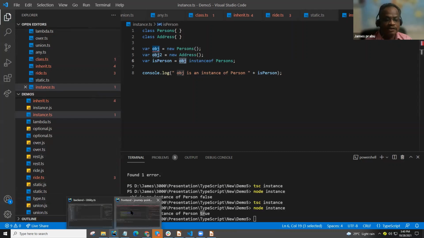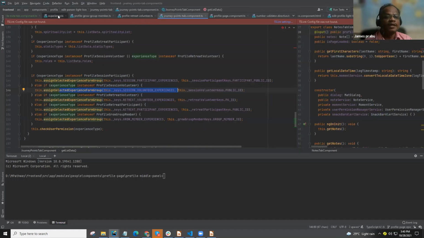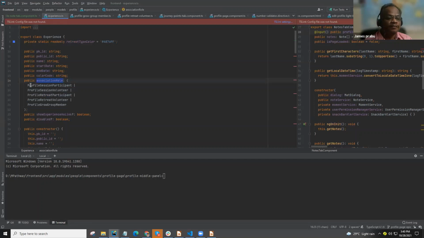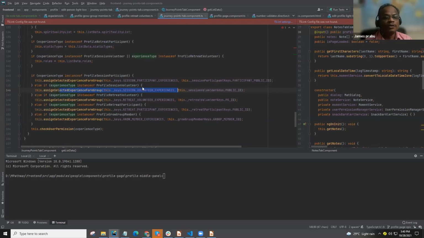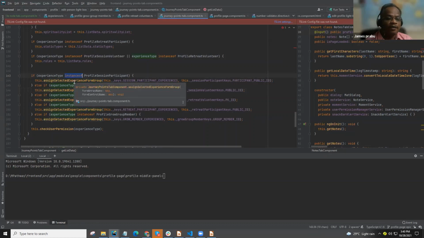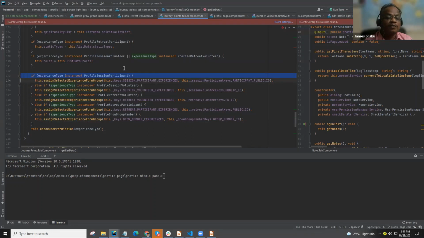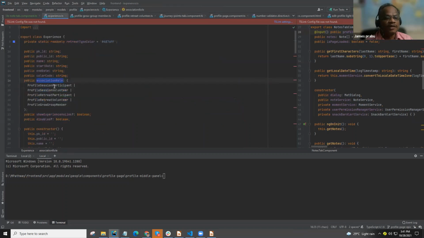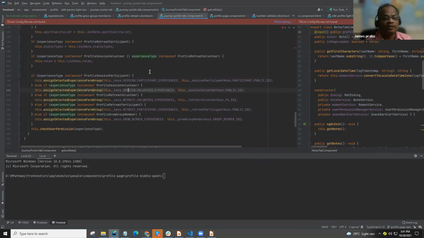But when we go for a bunch of code, then it's a confusion. As I show here, for a union type, we are assigning these many classes to one variable, right? When we go through the code, we need to check here. I don't know which class the session participant is related to. So I am checking: if the experience type is this class, I call one function. Otherwise, I go for the other, because the real assignment is here. But in another function, here only we need to check.